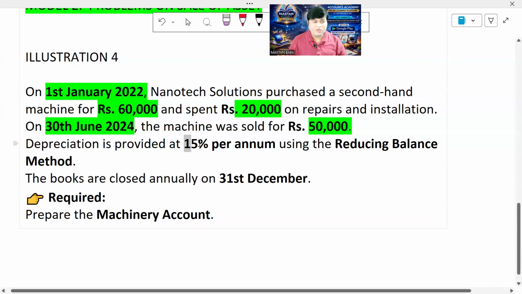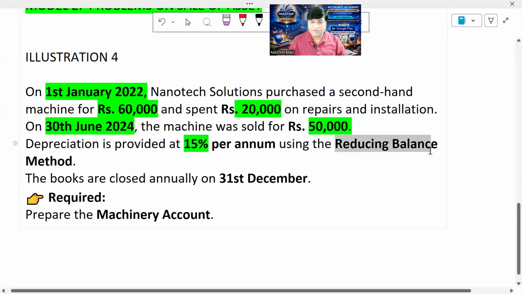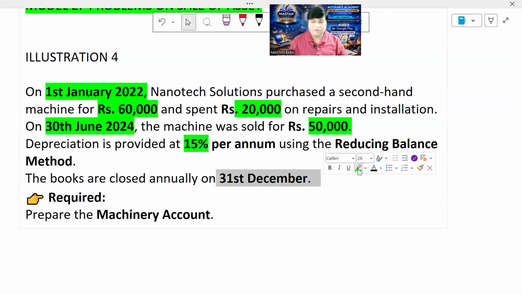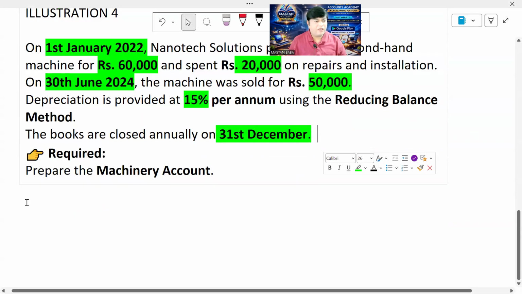And what is the rate of depreciation? Depreciation is provided at the rate of 15% per annum, under the reducing balance method, as clearly mentioned. And the books are closed on 31st December. 31st December means, dear students, they are following the calendar year. And they are asking to prepare the machinery account. So let's do the answer.